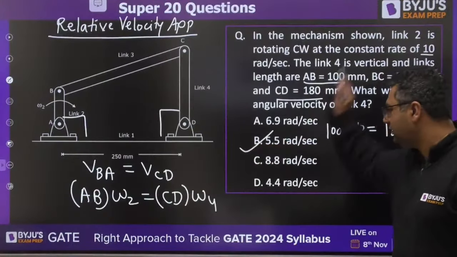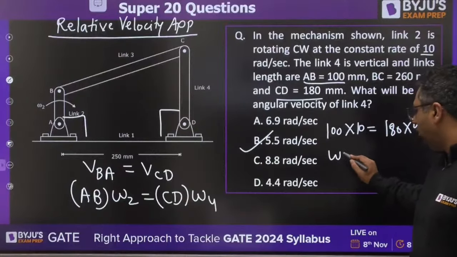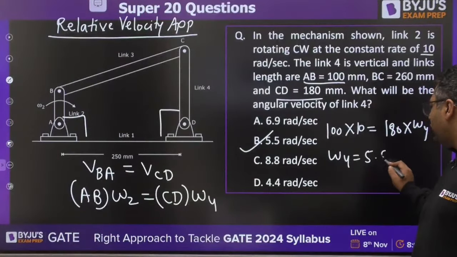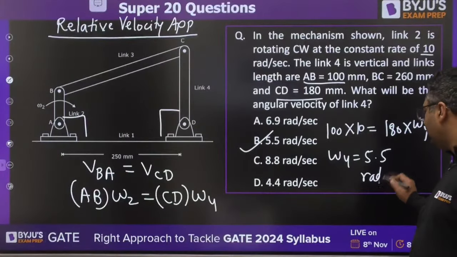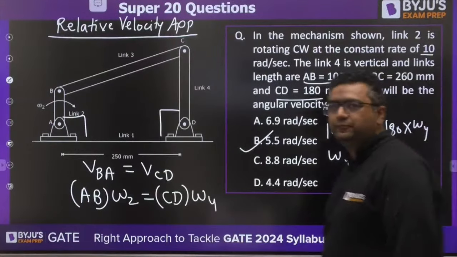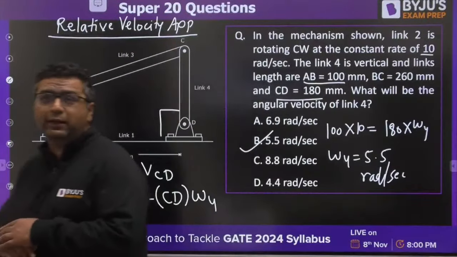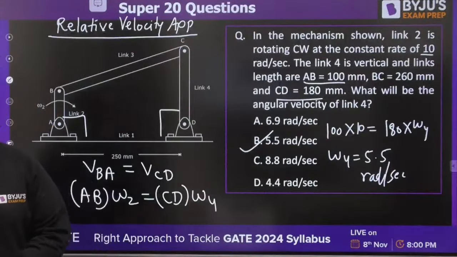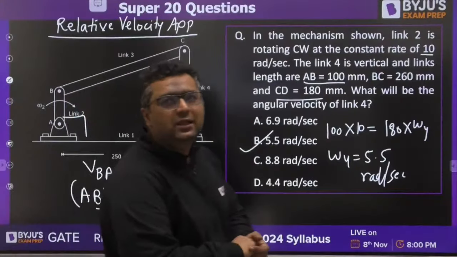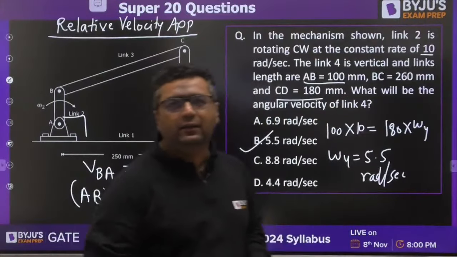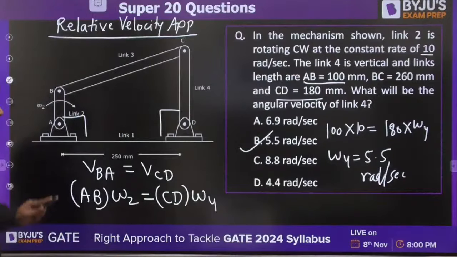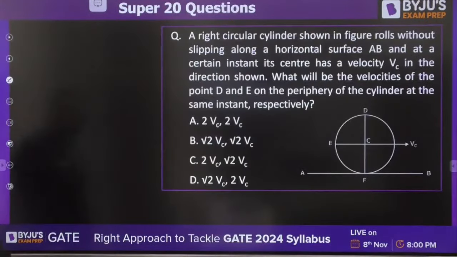So the answer for this would be coming out to be the same. You guys are saying omega 4 is 5.5 radians per second. Very good, Mani, Anu Gupta, Vineet, सच्चिदानंद, किशन, जाबीर, आदित्य, नरसिम्हा, बहुत बढ़िया. मूविंग टू द नेक्स्ट क्वेश्चन.